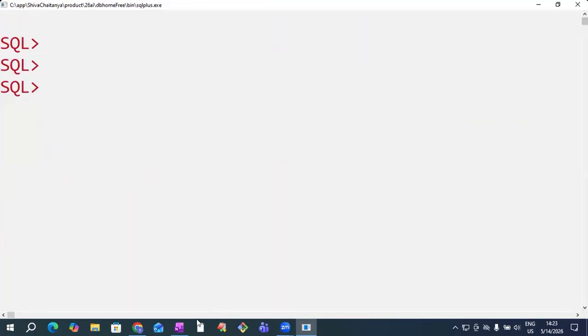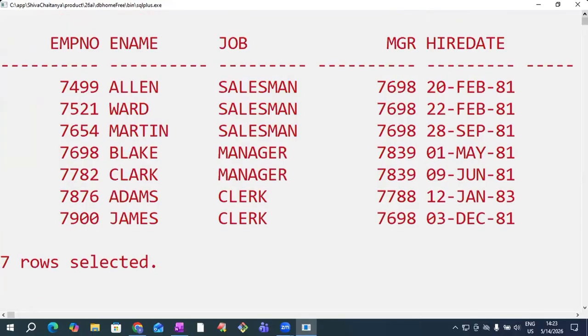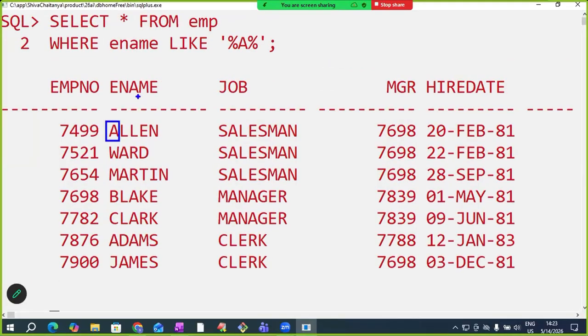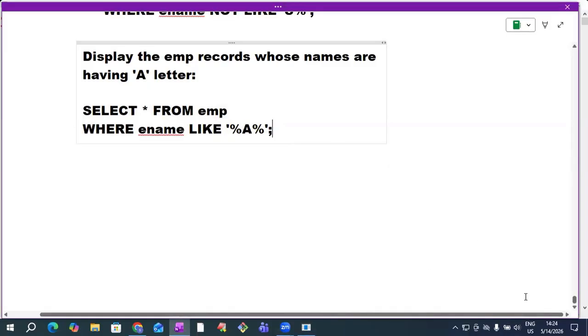Now observe here. Whose names have the letter A, I want. So I'm writing the condition as ename like percentage A percentage. Observe here, whose names have the letter A. Allen has the letter A. Here the first percentage is replacing 0 characters, and the second percentage is replacing 4 characters. In another name, the first percentage is replacing 1 character and the second percentage is replacing 2 characters. So percentage replaces 0 characters also; that is the meaning. Allen is coming because percentage is replacing 0 characters. So this is a way of using the like operator.